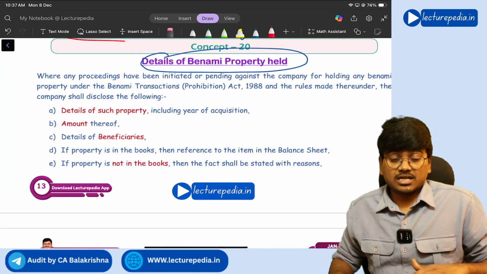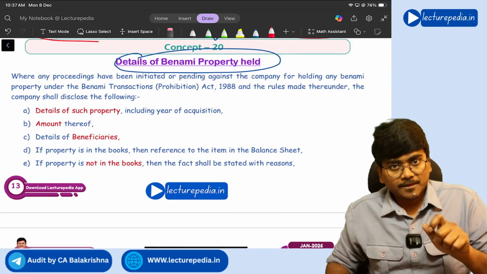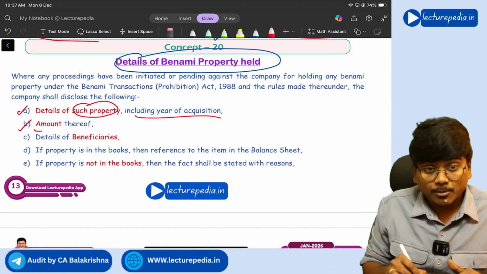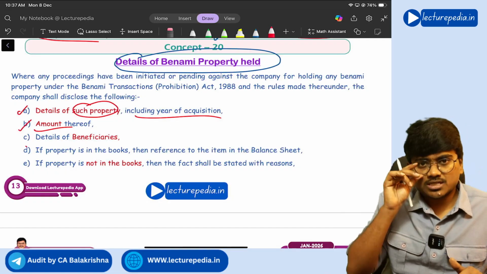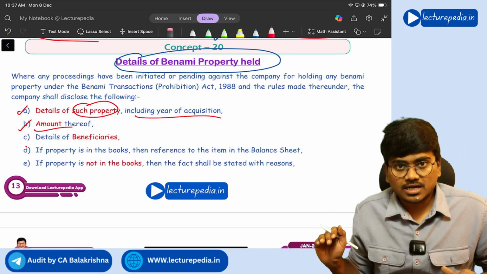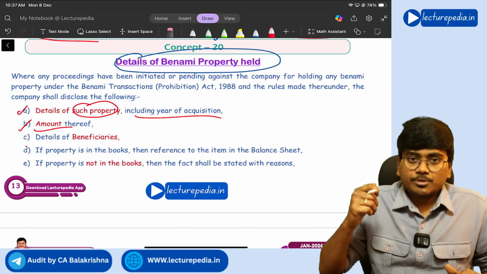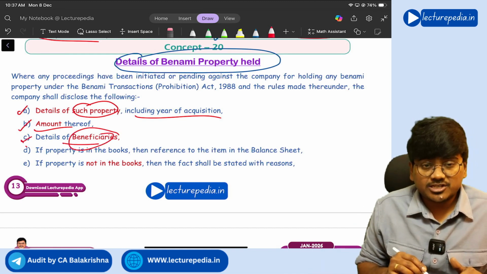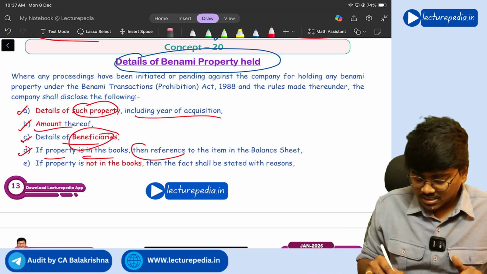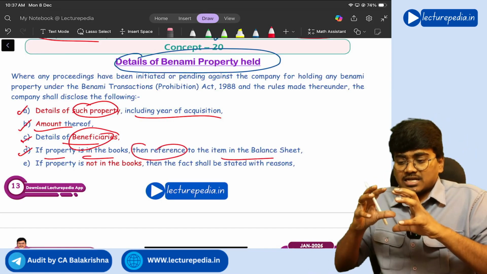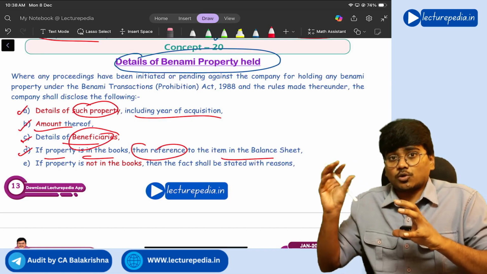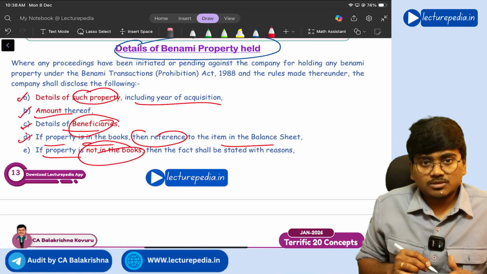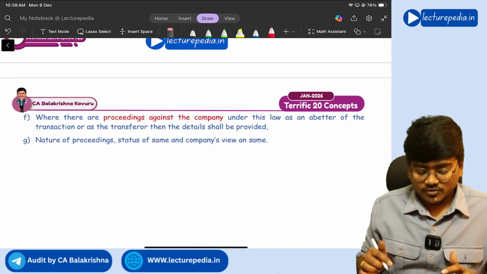So if at all there are any such benami proceedings pending against the company, the following things need to be disclosed. Details of such property, including year of acquisition and the amount of that property involved in benami proceedings. If any such benami transactions are conducted, it is illegal. You will be punished under the Prohibition of Benami Property Transactions Act. Next, details of beneficiaries. If a property is in the books of accounts, then reference to the item in the balance sheet should be given. If the property is not in the books of accounts, then the fact that it is not stated in the books of accounts should be stated.